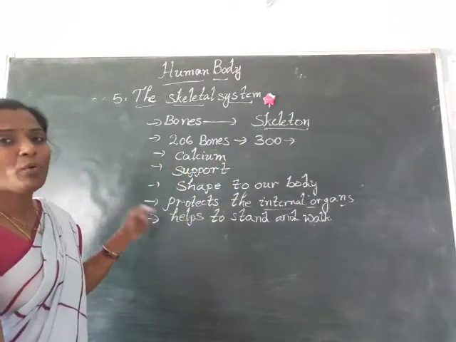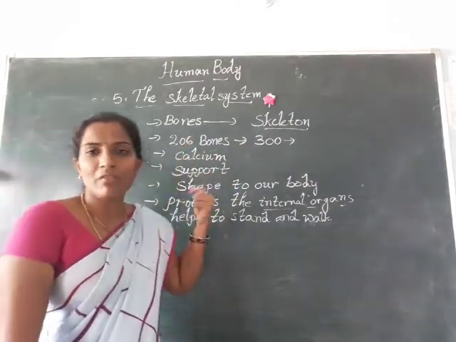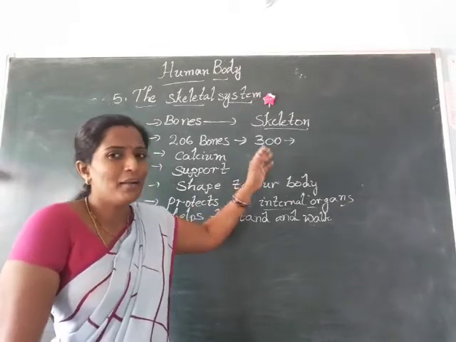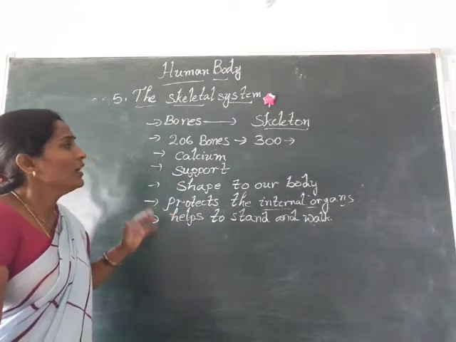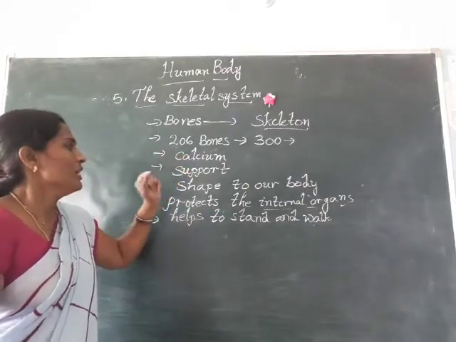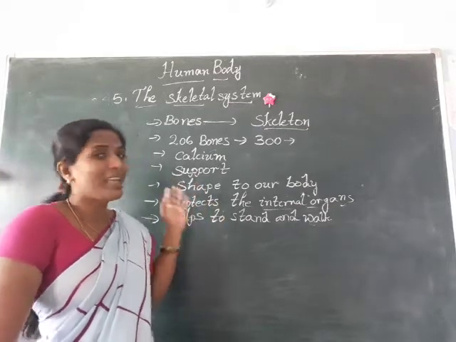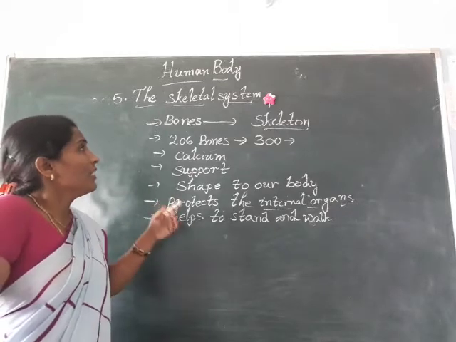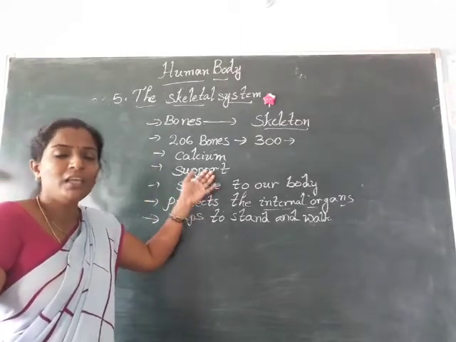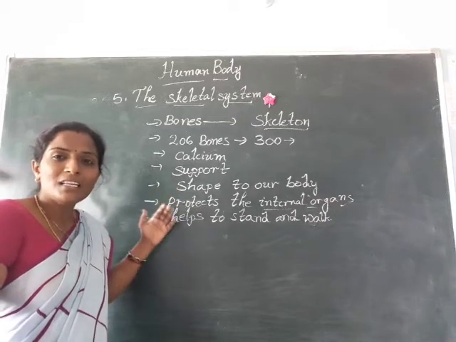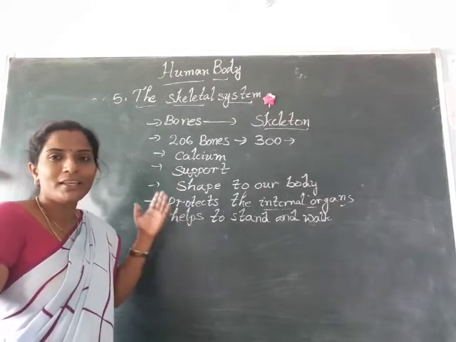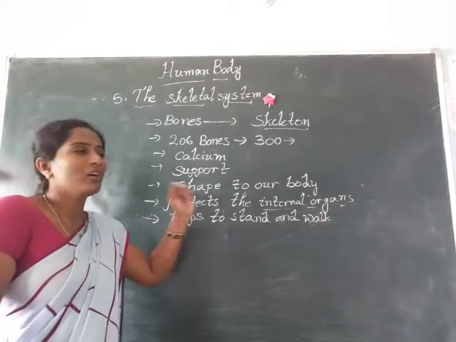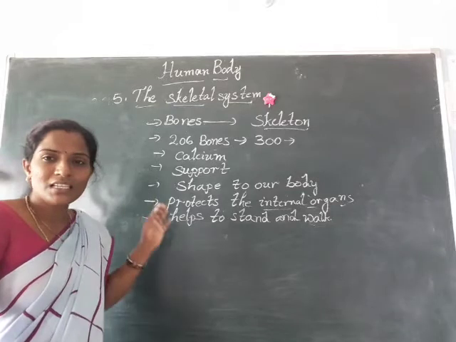The human body contains 206 bones, while in childhood we have about 300 bones. They fuse together and make 206 bones, and these bones are made of the mineral calcium. The functions of the skeletal system are giving support to our body, giving shape to our body, protecting soft organs like the brain, heart, lungs and stomach, and helping us to stand and walk. These are the functions of the skeletal system.